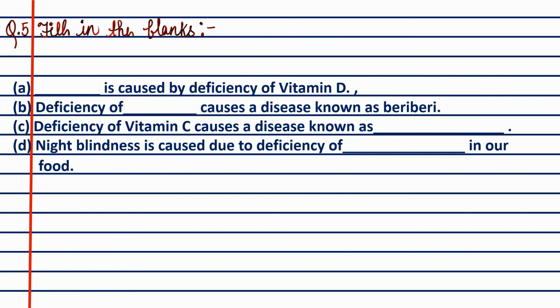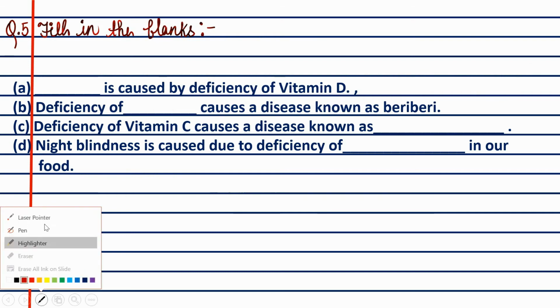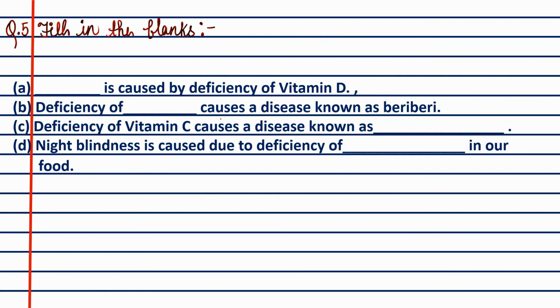And question number 5, which is the last question. A dash is caused due to deficiency of vitamin D. So what is caused by the deficiency of vitamin D? The answer is rickets. This is a deficiency disease. If you do not take vitamin D in a variety, you have the deficiency. And this is found very often every year.